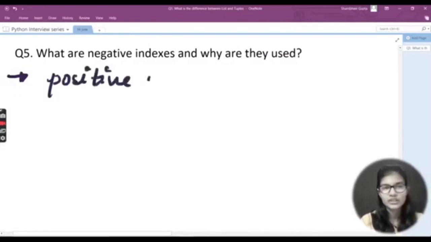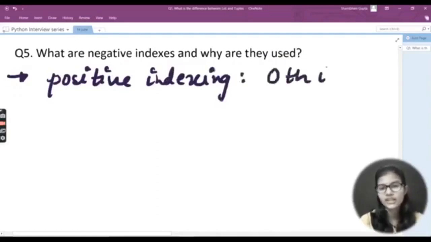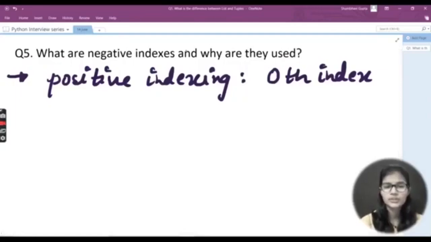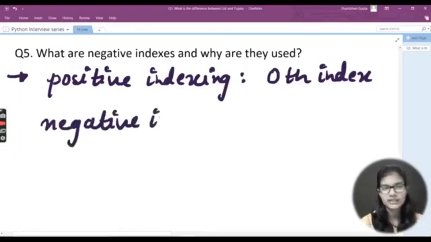I'll be writing here positive indexing. Now, in positive indexing, what happens? It starts from the 0th index, and we go from the 0th index up to the nth index, whatever you have in your string. So the first index is 0, the second index is 1, the third index is 2, and it goes on like this. Basically it follows this procedure. So that is positive indexing. Now what about the negative one? I'll be writing here negative indexing.